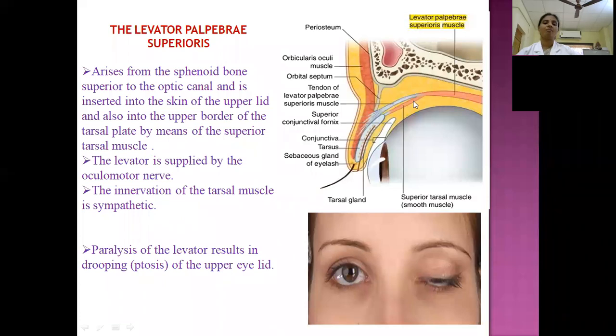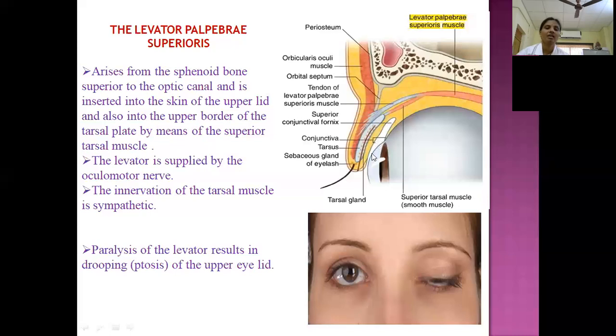Then the intermediate lamella of the levator palpebrae superioris is attached to the superior border of the superior tarsus. Means a part of the levator palpebrae superioris is attached to the superior tarsus. So by this, it is an extension. What is the use of this muscle? Elevation of the upper eyelid, because it is inserted to the superior tarsal plate, and this portion of the muscle is known as Muller's muscle. But this Muller's muscle is not a voluntary muscle. It is an involuntary muscle because it is supplied by the involuntary nerve. I will explain in the nerve supply.